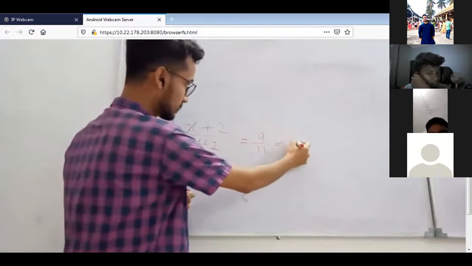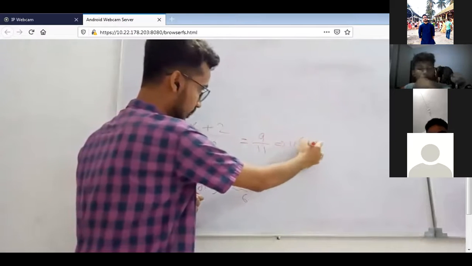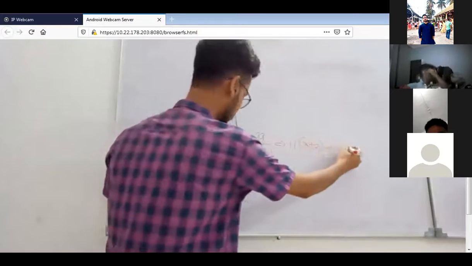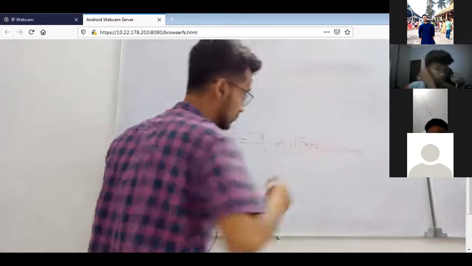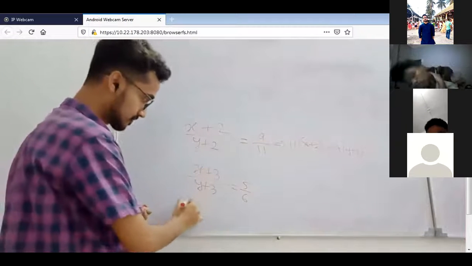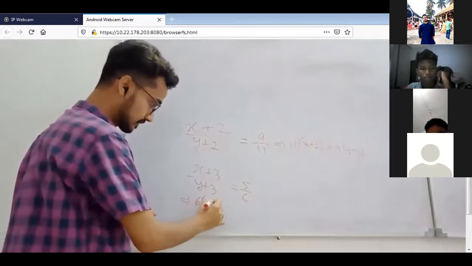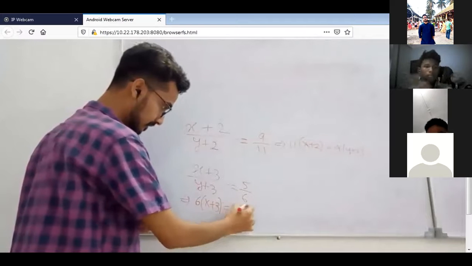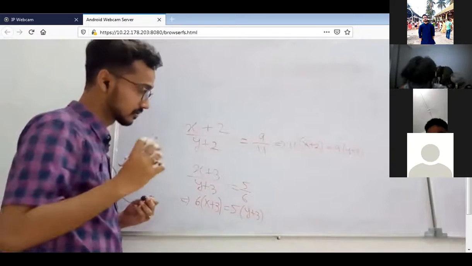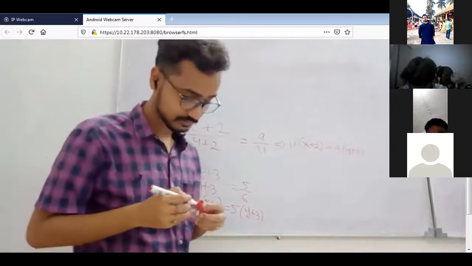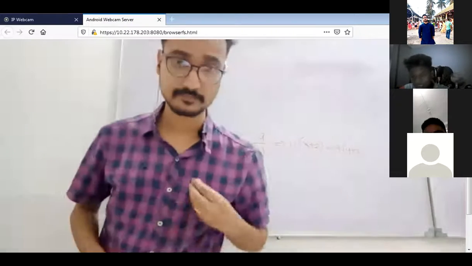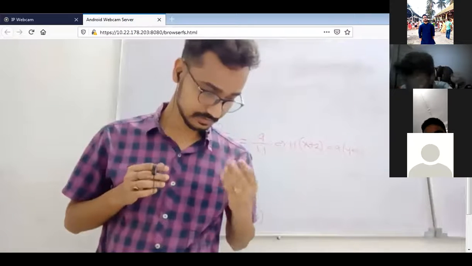That means just cross multiply: 11 times x plus 2 is equal to 9 times y plus 2. Then solve it. In the same way, 6 times x plus 3 will be equal to 5 times y plus 3. And again, you have to solve it. Then you will get 2 equations, and after getting the 2 equations, you can solve them. So this is homework. Clear? Okay.